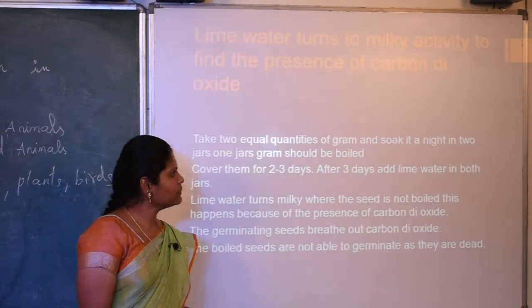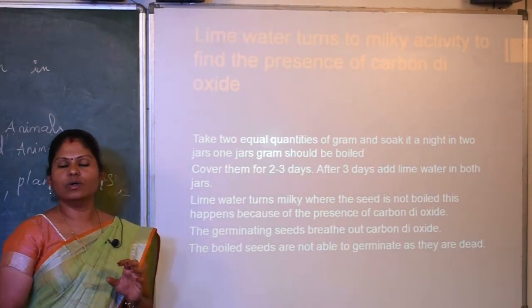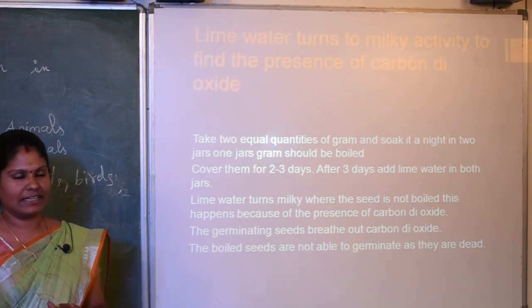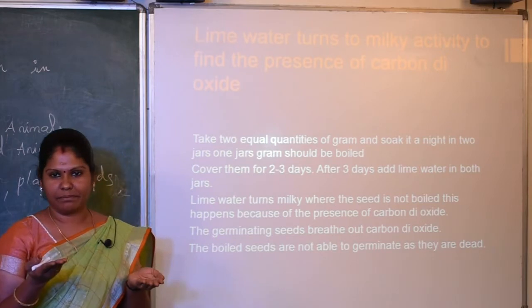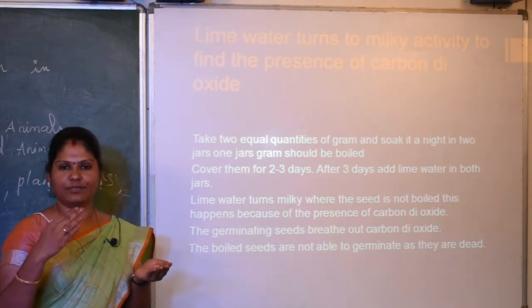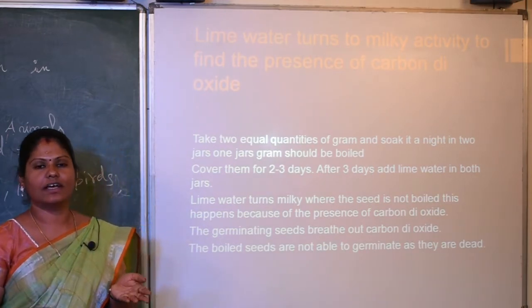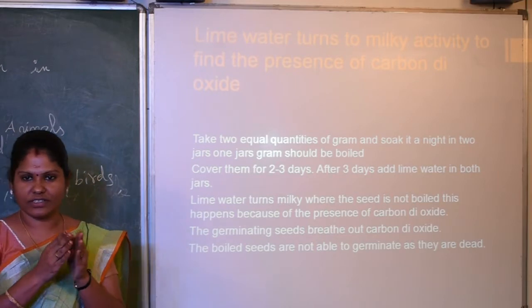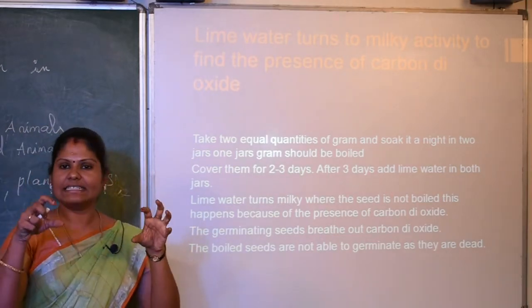Okay, now I am going to describe an activity to find out how lime water turns milky. What you are going to do is take two equal quantities of gram and soak them in water tonight. The next night, please drain off all the water. Now take equal quantities of the gram seeds in two jars. Please place them in the two jars.